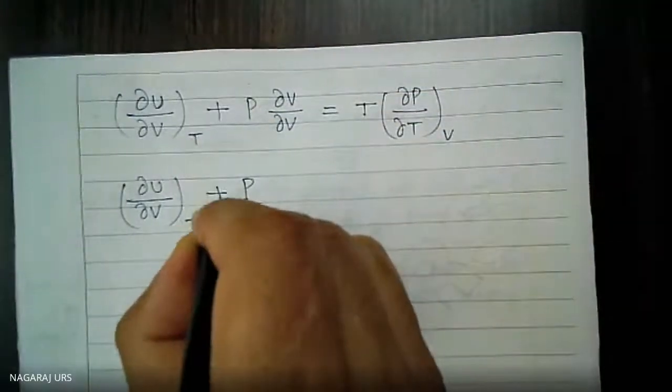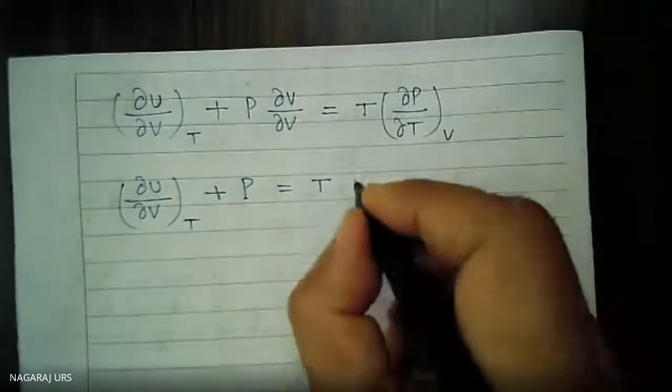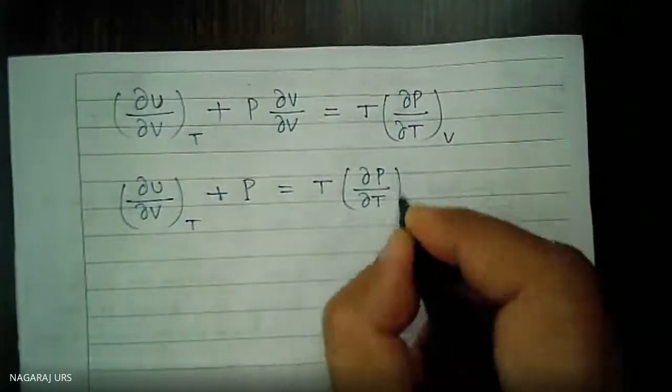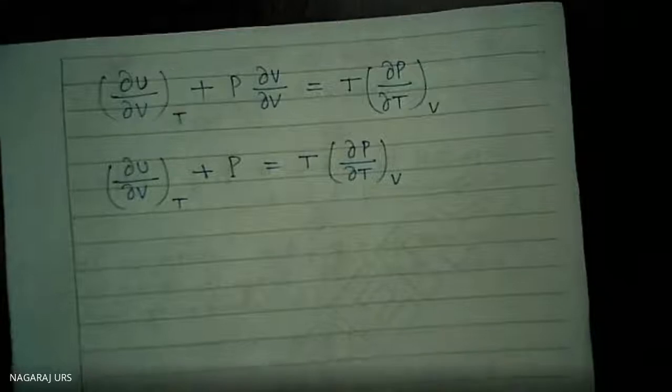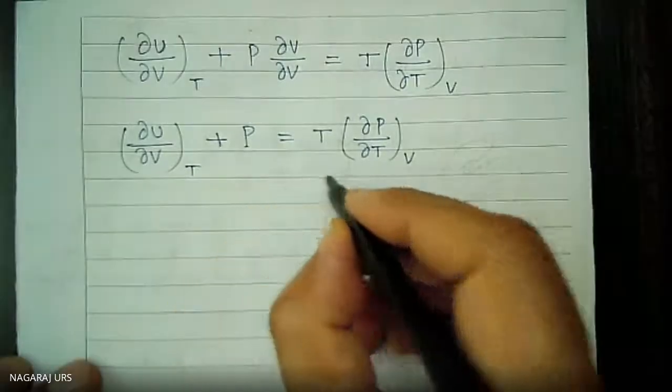Is equal to T into del P by del T at constant volume. This P I will shift to the other side.